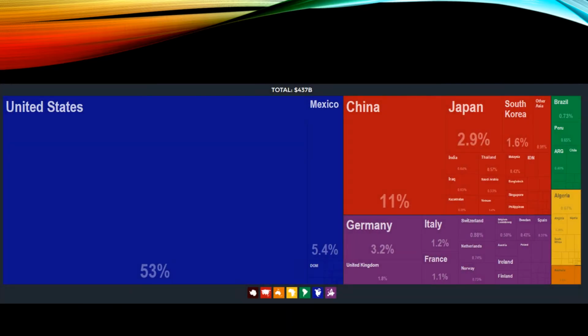The top import origins of Canada are the United States at $230 billion, China at $48.9 billion, Mexico at $23.6 billion, Germany at $13.9 billion, and Japan at $12.8 billion.